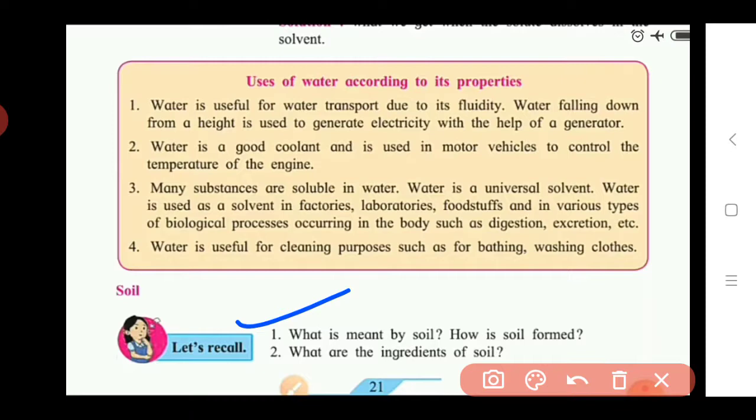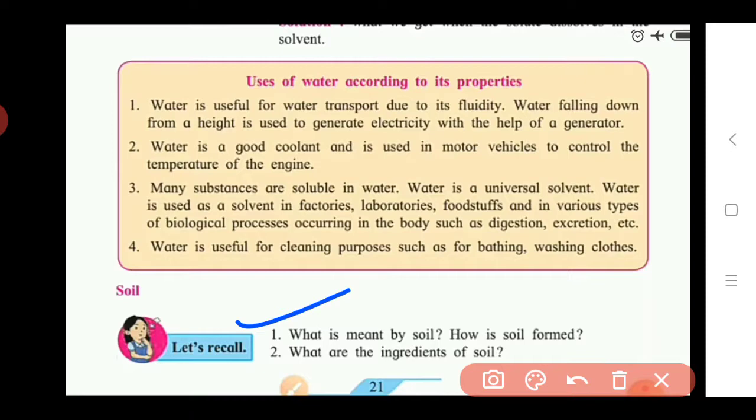Soil makes the land. So what is meant by soil? The soil makes the lands, means when all the soil is collected together it forms a land. So the process of soil formation takes place over a very slow period. It is a very slow process. Soil is not formed very quickly. So for formation of soil it takes a longer time. So it is a natural process.